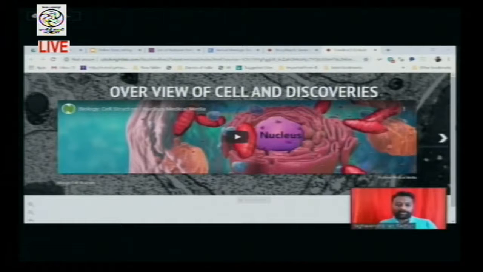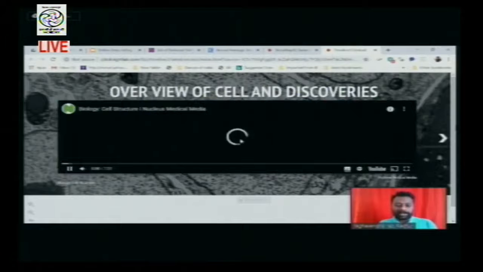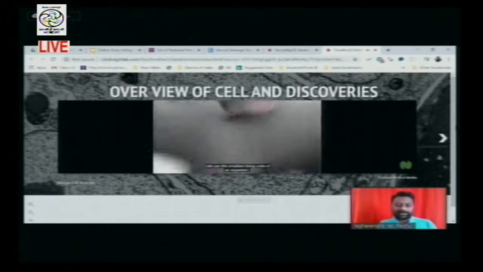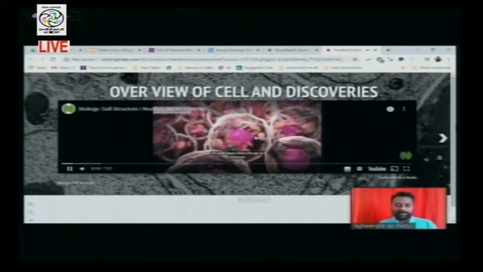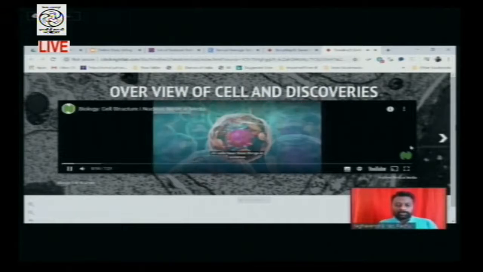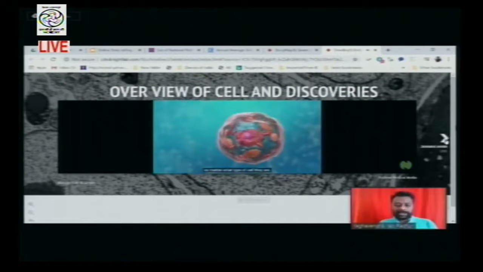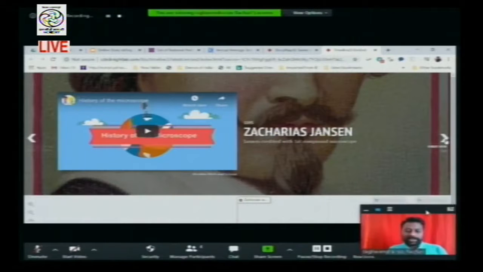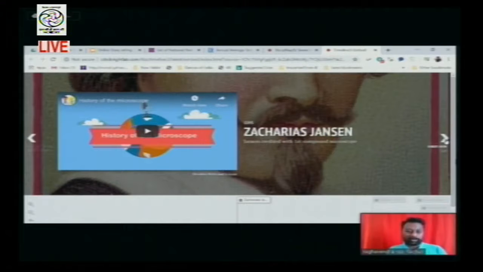This is an overview of a cell. I have embedded one video which explains the complete phenomenon of all the cells, what are the different kinds of cell organelles and all these things. Once it gives an overview, the child can move to the next one. In 1595, the invention of the compound microscope took place with the available lenses.